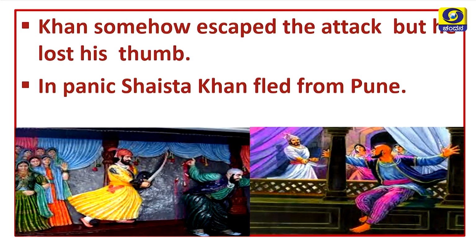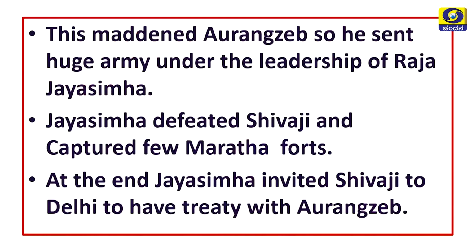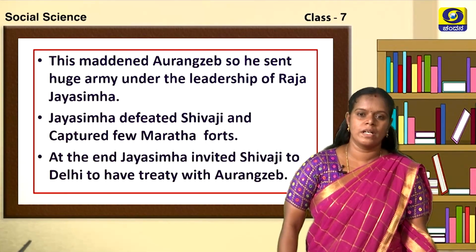So children, look at the first picture. In that first picture, you can see Shivaji attacking Shaista Khan, and you can also notice that his thumb has been cut and his hand is bleeding. And in the second picture, children, here Shaista Khan in panic is running away from Pune. This maddened Aurangzeb.